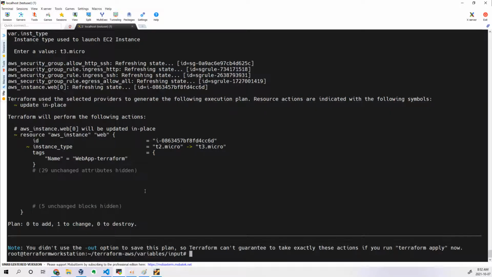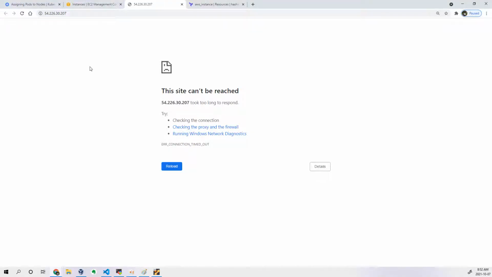This is called variables prompt. If you don't pass a default value for the variables, it will prompt when you execute terraform plan or terraform apply as well. So that's one thing we have to remember.